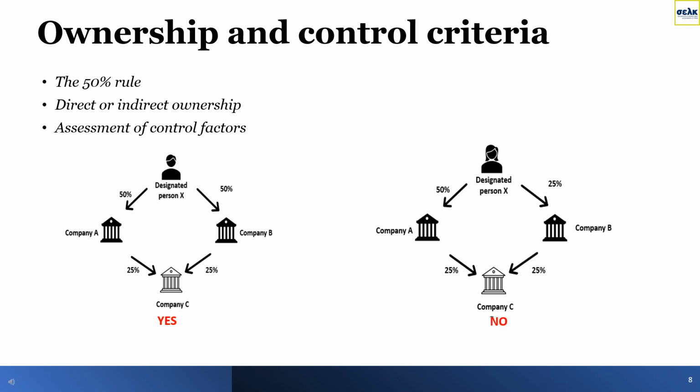The ownership criterion is satisfied when the designated person owns, directly or indirectly, 50% or more of the entity. The rule applies in the aggregate as well. If, for example, a company is owned by more than one designated person, their percentages will be added, and if it adds up to 50% or more, then the company comes under the sanctions prohibitions as well, as illustrated in the examples included in this slide.